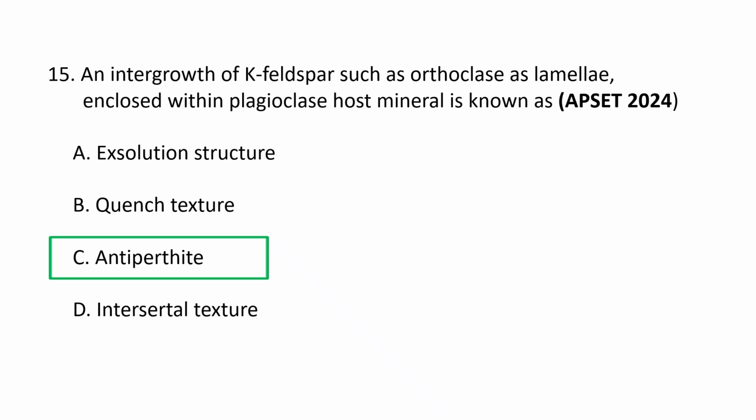Antiperthite. An intergrowth of potash feldspar such as orthoclase as lamellae enclosed within a plagioclase host is known as antiperthite. The term perthite is used when potash feldspar is the host and plagioclase forms the lamellae, while antiperthite describes the reverse situation where plagioclase is the host mineral and potash feldspar forms the lamellae.